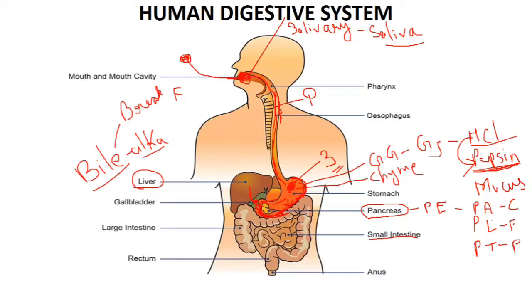In it, carbohydrate is broken down into simple glucose, protein is broken down into simple amino acids, and fat is broken down into simple globules, glycerol, or fatty acids.